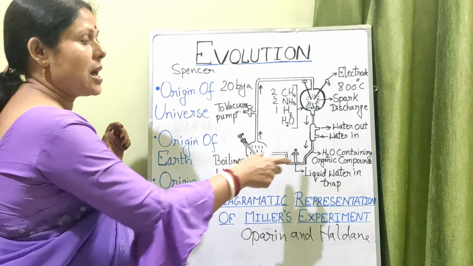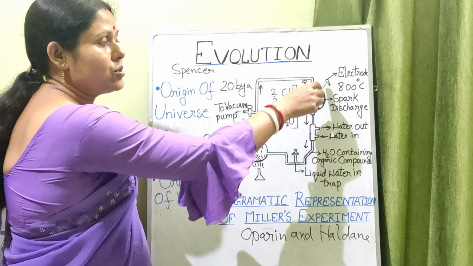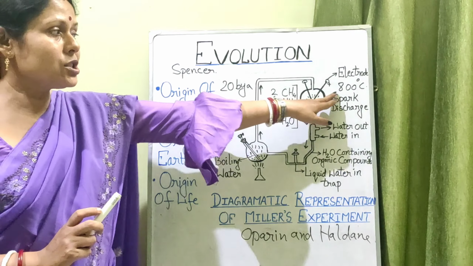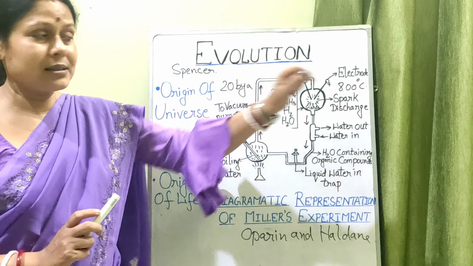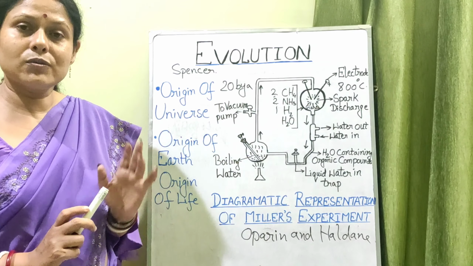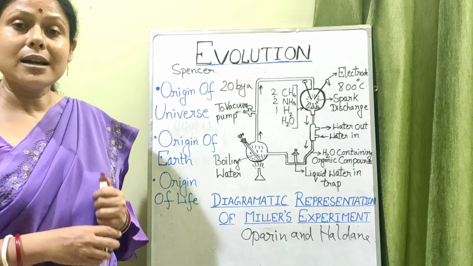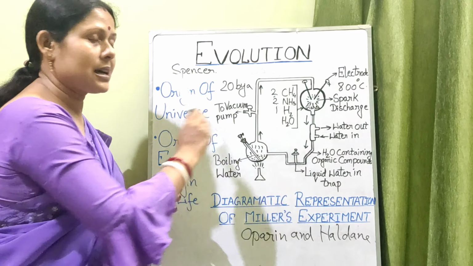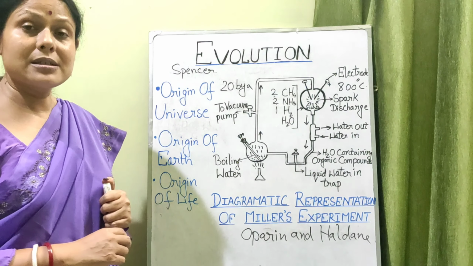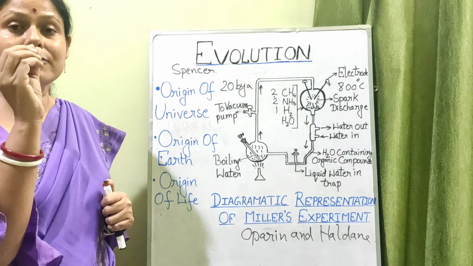So they did this, and then they introduced two electrodes in it, and the temperature was kept at 800 degrees Celsius. These electrodes could generate sparks, high voltages, and that resulted in mixing of these primitive gases, resulting in the formation of certain kinds of molecules.